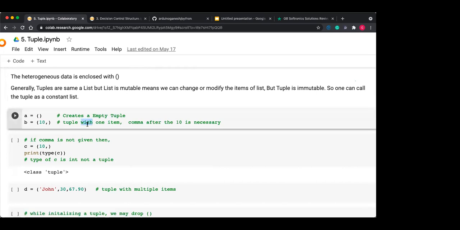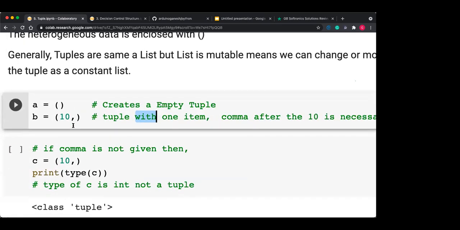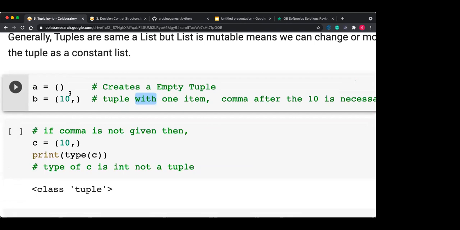Yes. So how to create an empty tuple? Here is the example. To create the empty tuple, you can use a is equal to and empty brackets, and always use the circular bracket for creating the tuple. If I use the square bracket, then it becomes a list. Square brackets represent a list, circular brackets represent a tuple.